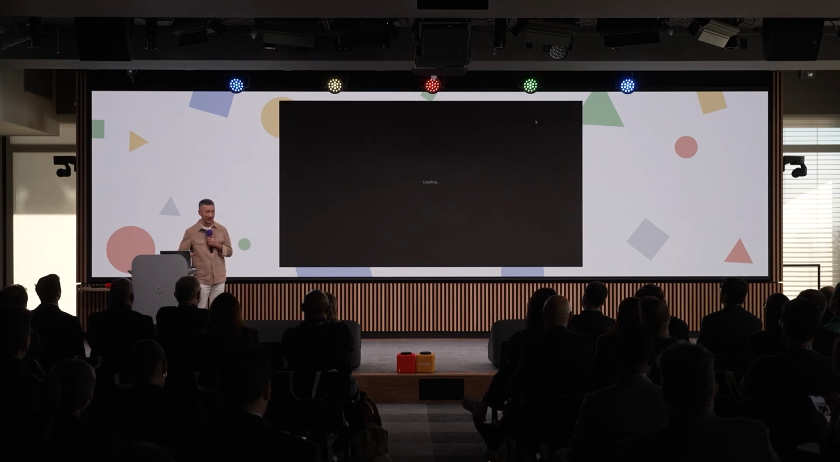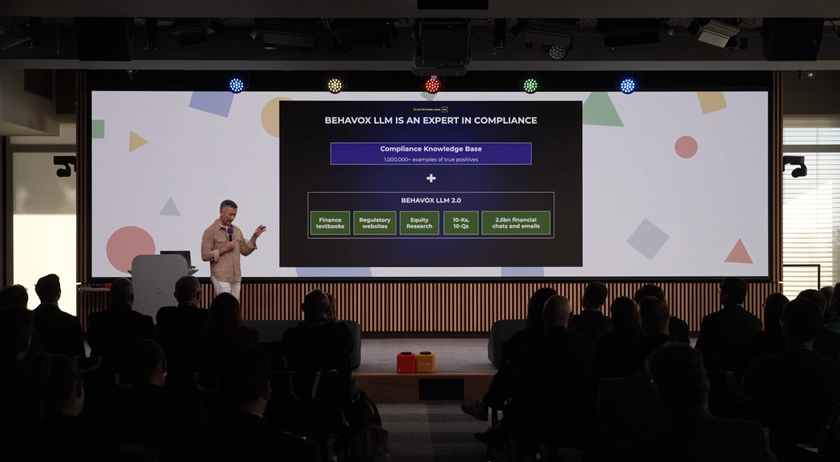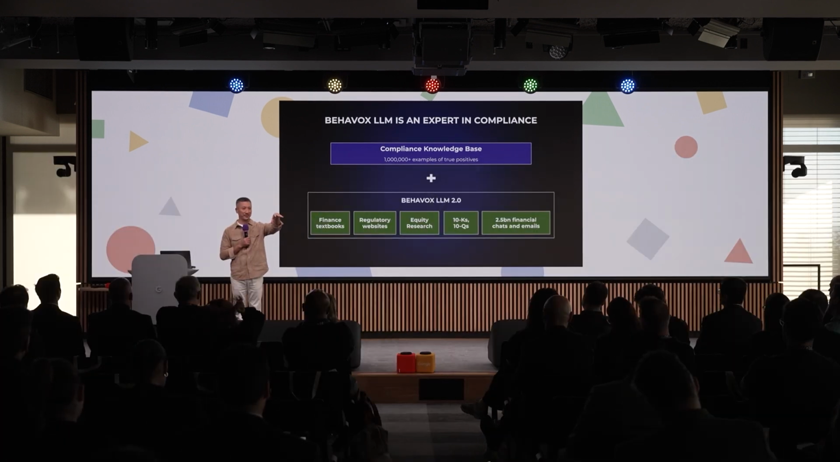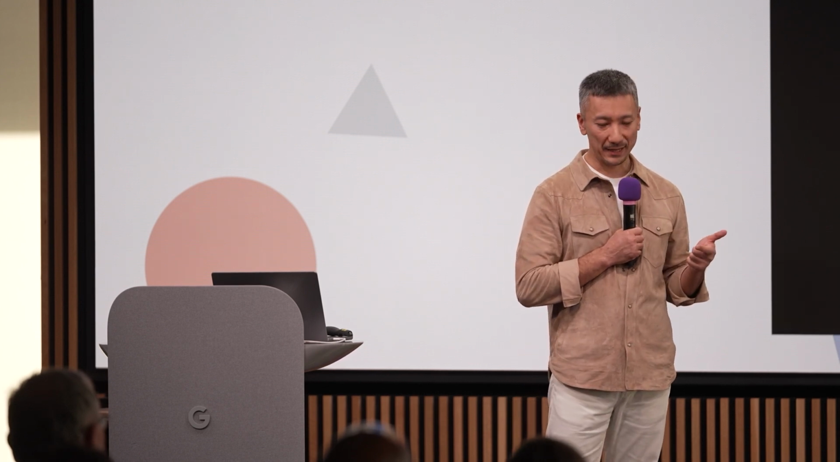Now let's look very carefully at the architecture of this thing. As you can see, here we have the compliance knowledge base. That's where we have all of the true positives. So examples of "ping me on WhatsApp" or "let's launder money" would be sitting in the purple box. But inside the green box, you have financial textbooks, regulatory websites, equity research, 10Ks, 10Qs, and a bunch of other stuff.